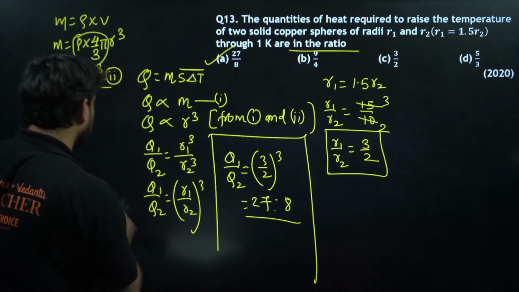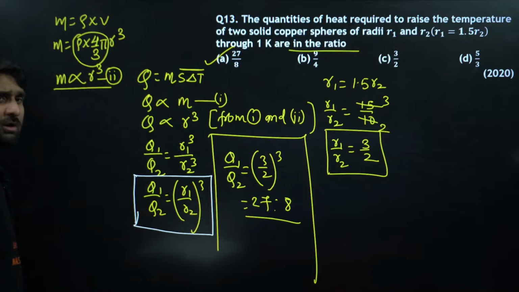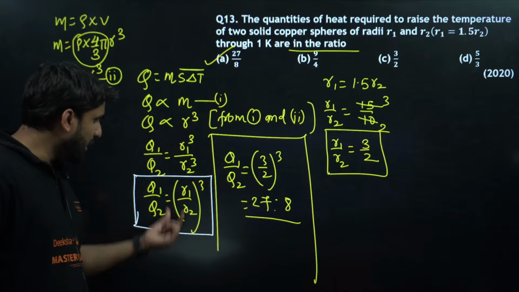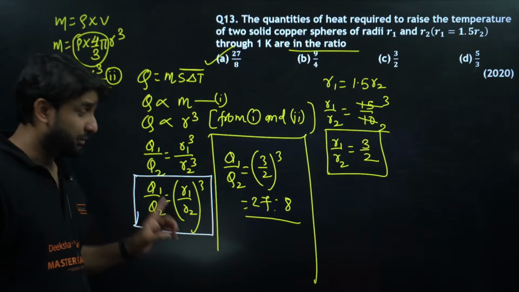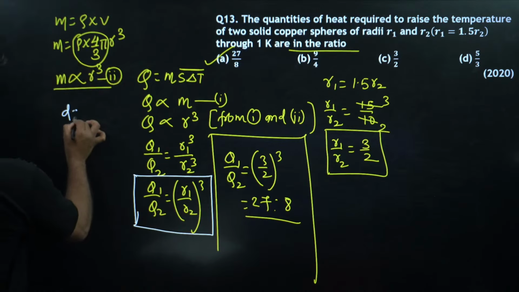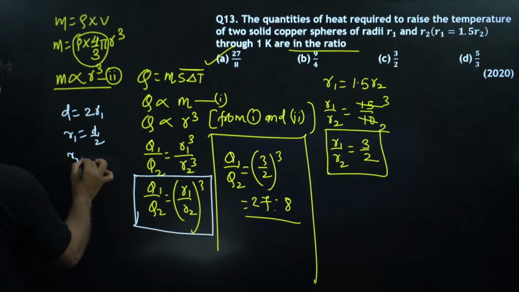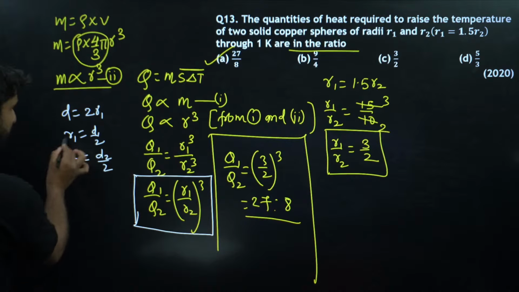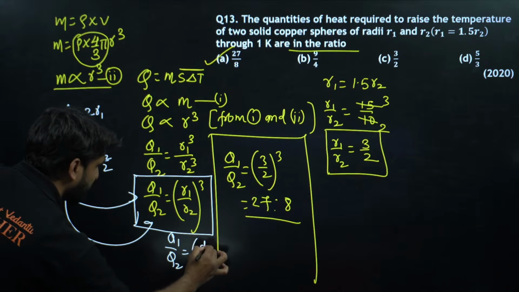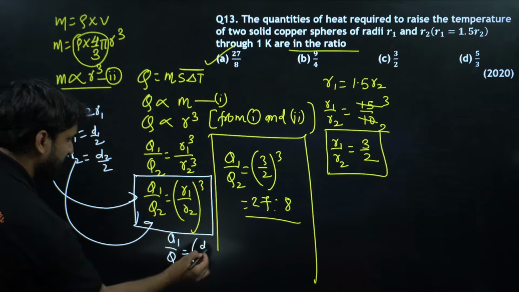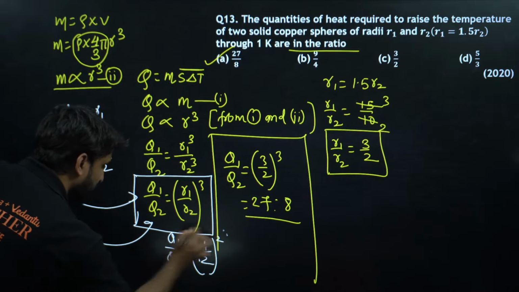Q1, Q2, please keep this formula in mind. My dear champions, this formula is very important. Please write it in your notebook. The ratio of heat required is equal to R1 by R2 cube. And we can also write this formula in terms of diameter. Do you know, my dear champions, diameter is equal to twice the radius. So R1 will be equal to D1 by 2, and R2 will be equal to D2 by 2, right? So if we modify this formula in terms of diameter, we can also write the same. See, R1 will be replaced by D1 by 2 and R2 by D2 by 2, so the 2s will cancel here. So D1 by D2 whole square, same formula.